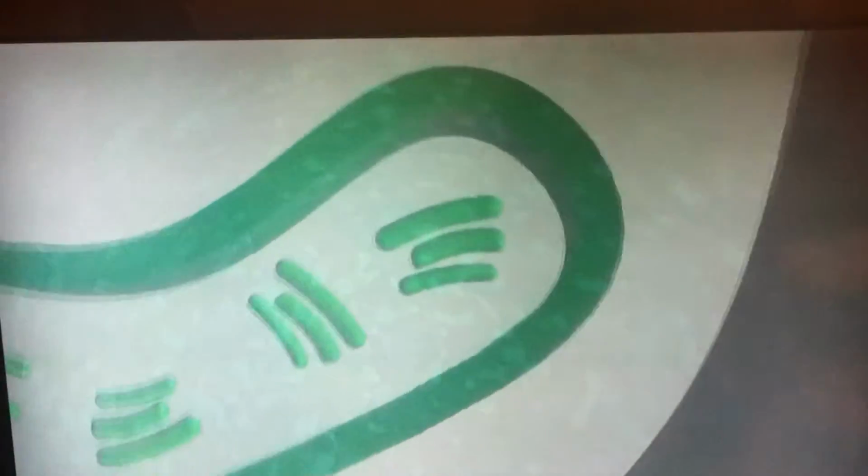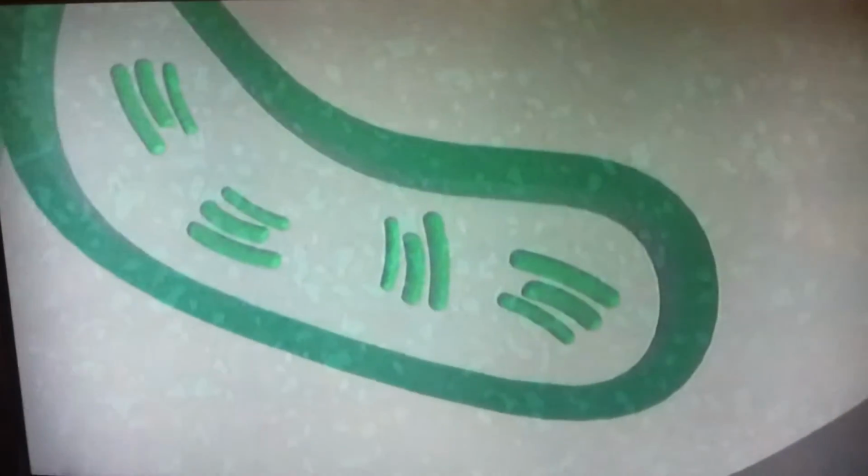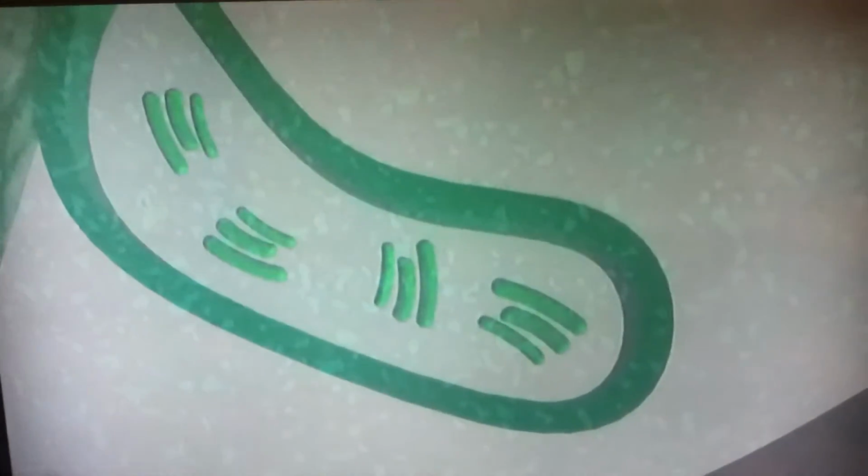Since plants and algae do not obtain energy from other organisms, an organelle supplies energy to the cell by converting energy from the sun into energy usable by the cell with a process called photosynthesis. The organelle is called the chloroplast and is located within the cytoplasm of the cell.